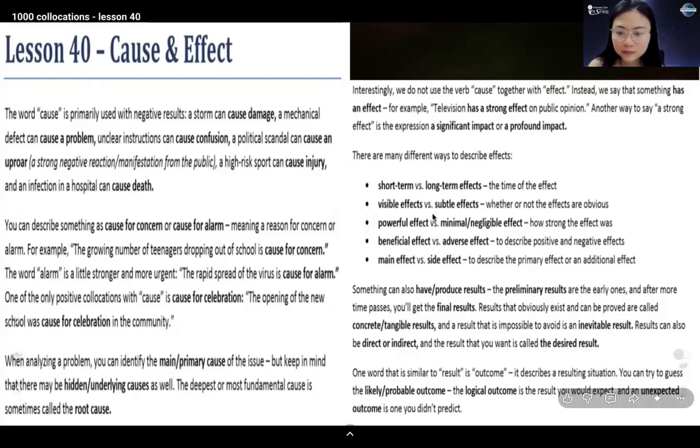The logical outcome is the result you would expect. And an unexpected outcome is one you didn't predict.